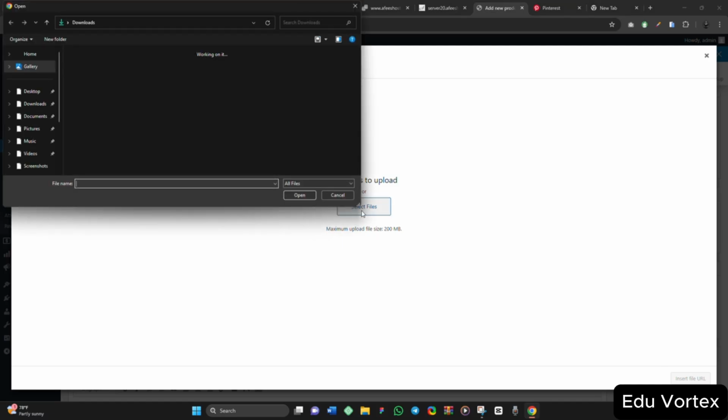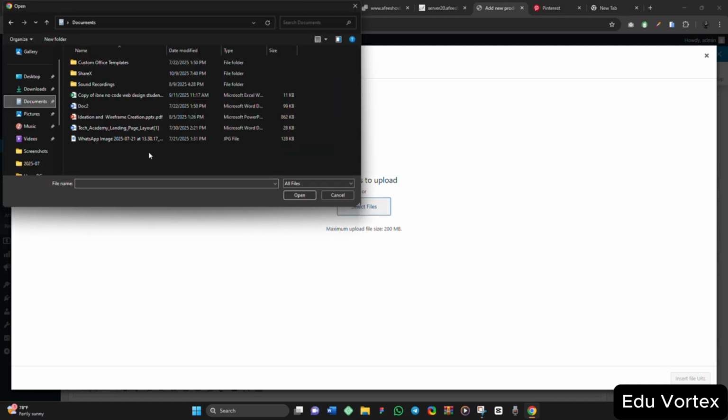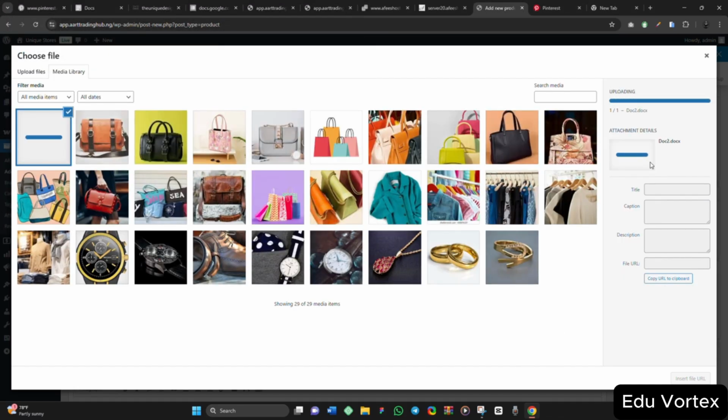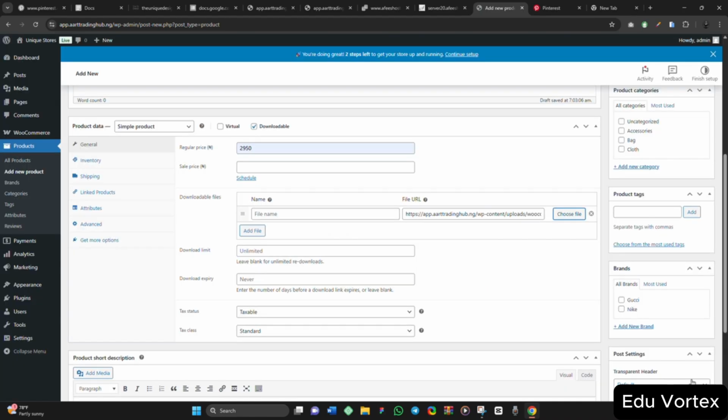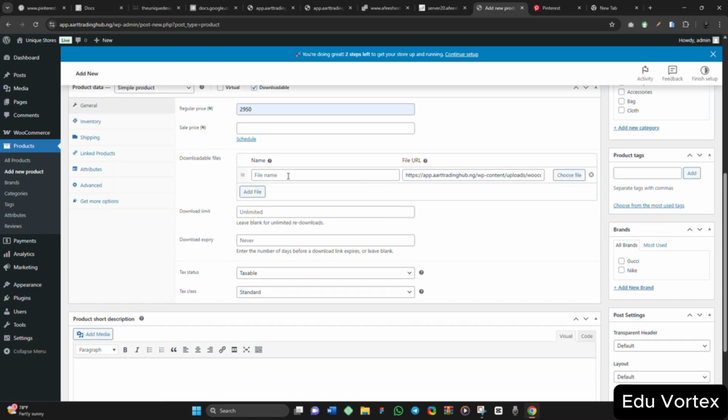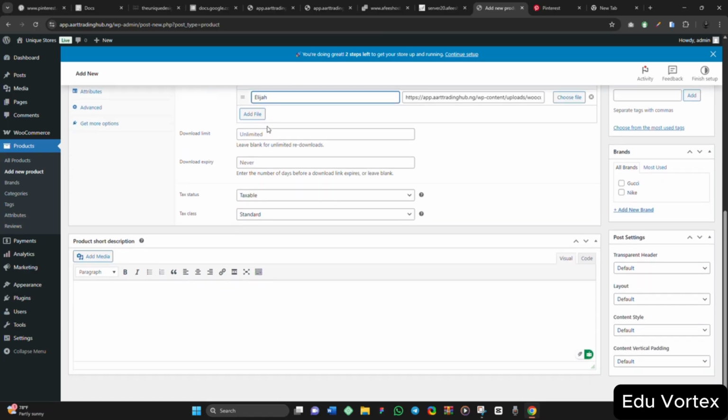I need to look for a document on my computer that I can just use. So I will use this doc2 here. I will open it, and that will be my file. Then insert file URL, and look, this is the URL. So I have added the file. So the file name, let me say unlimited.